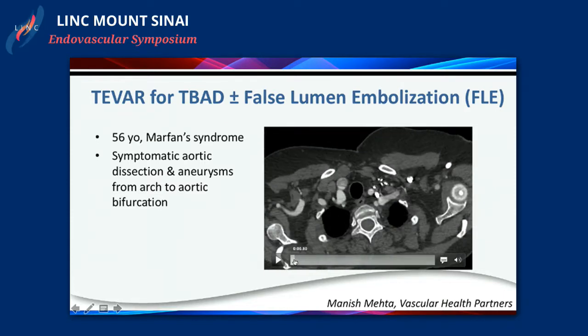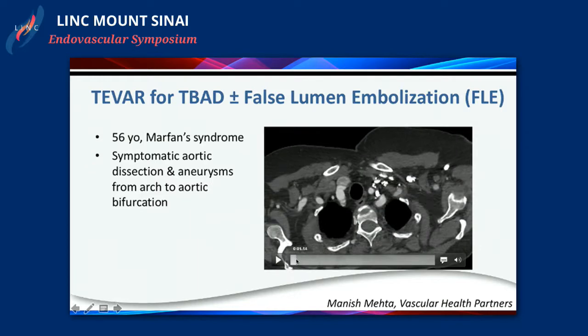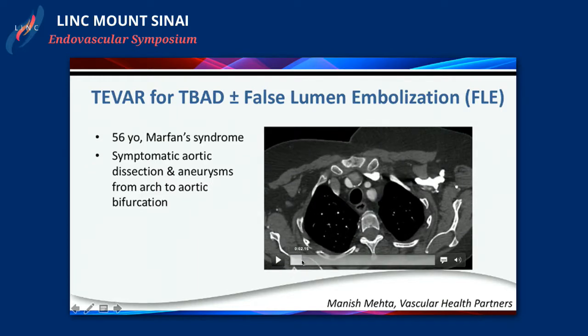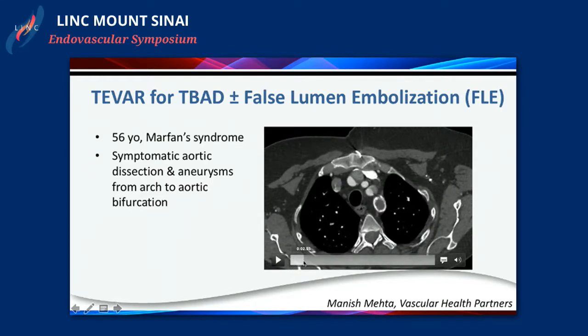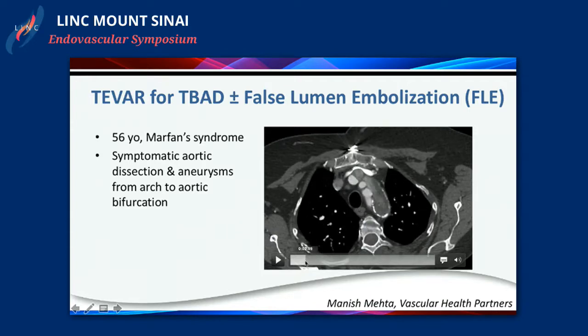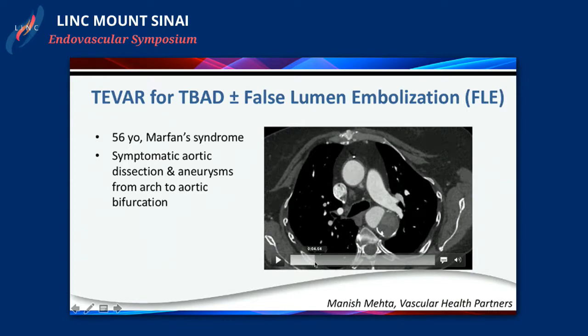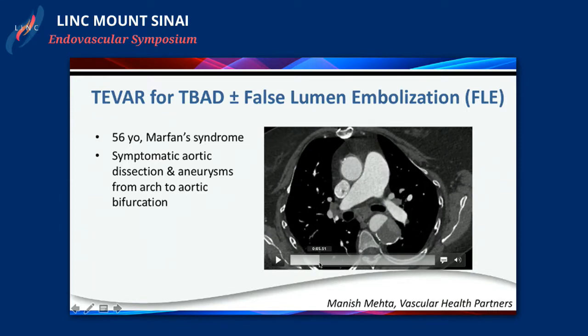This is a 56-year-old Marfan's patient. If you take a look at this dissection, it starts all the way into the arch. Ascending aorta is replaced. What you see here is that the innominate has a dissection. Left carotid and left subclavian arteries have a dissection. The ascending thoracic aorta has a tube graft, which was done about 10 years prior.